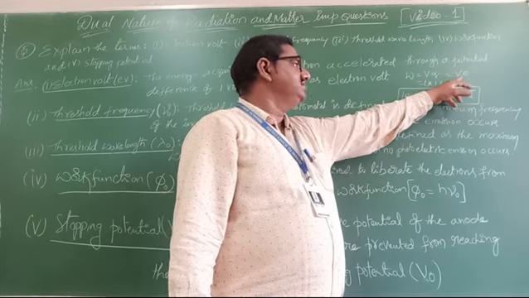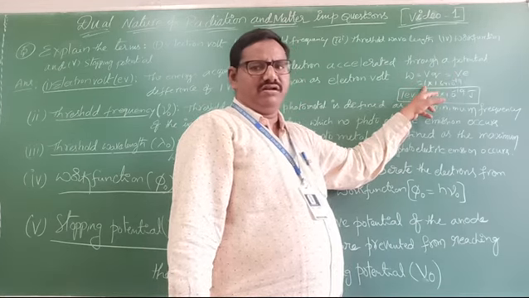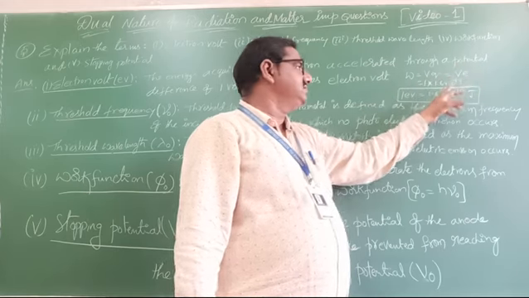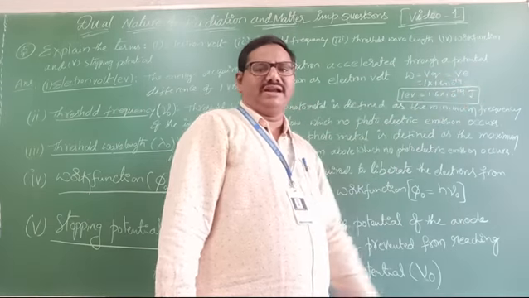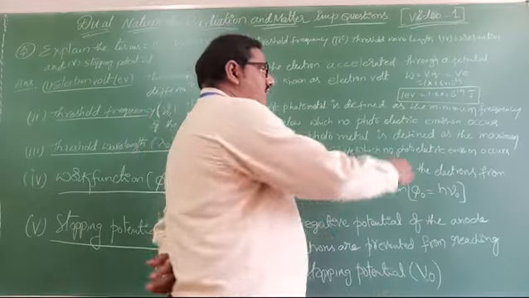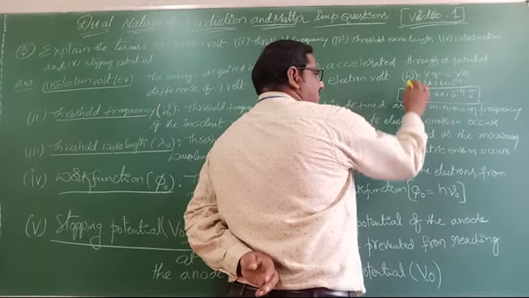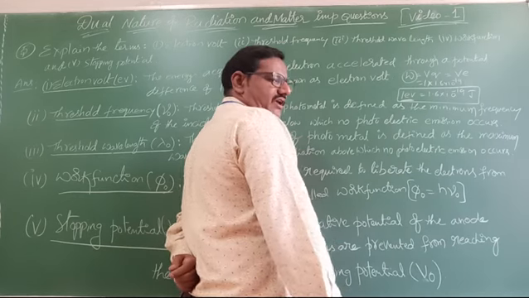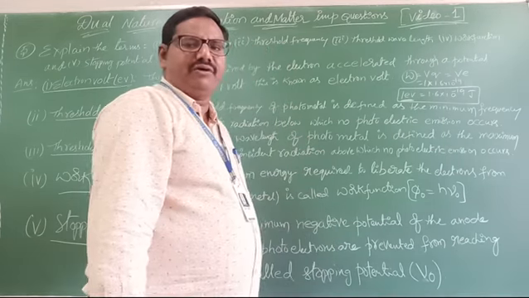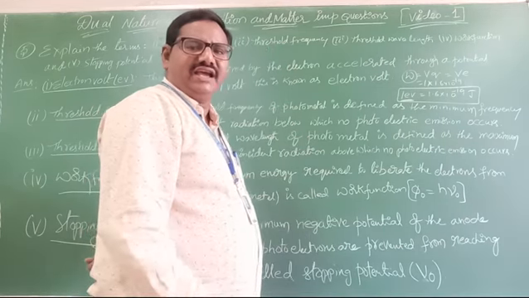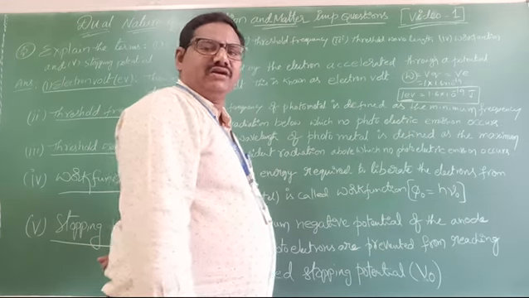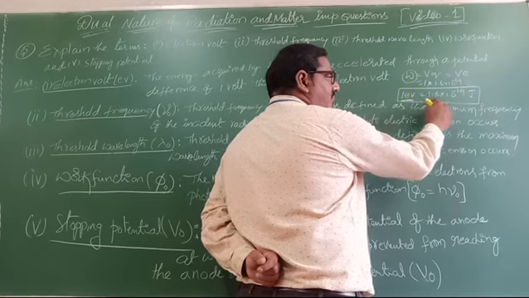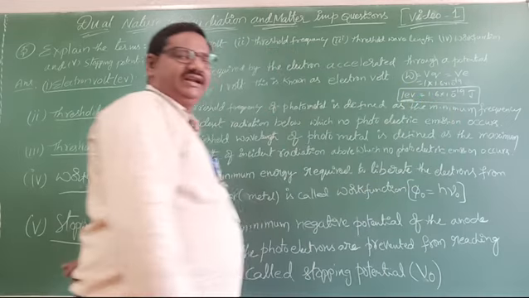So instead of V, I will write 1, and instead of the electron charge, 1.6 into 10 power minus 19. So this work is nothing but energy, E equal to 1.6 into 10 power minus 19 joule. This energy is called 1 electron volt. So 1 eV equal to 1.6 into 10 power minus 19 joule.